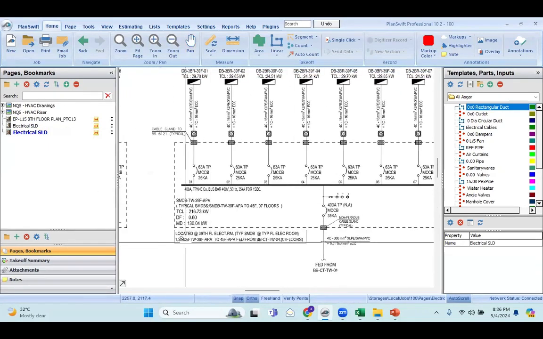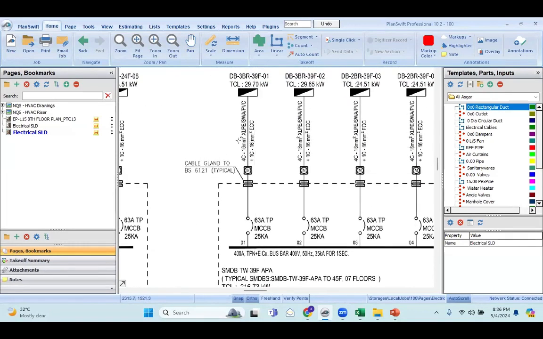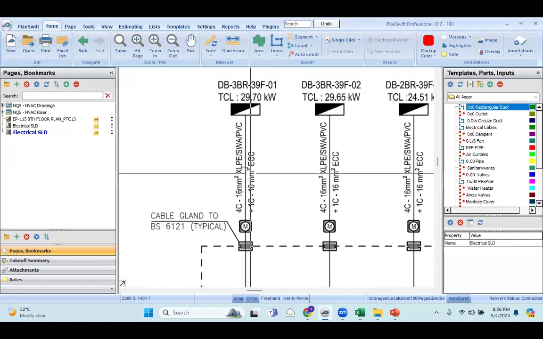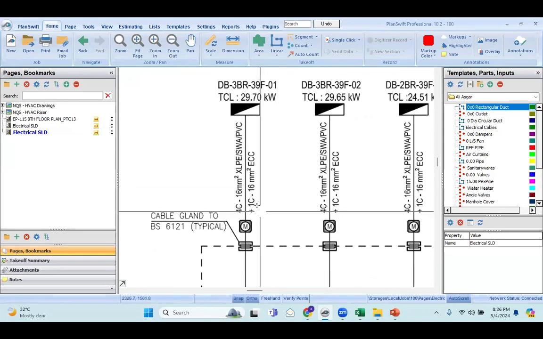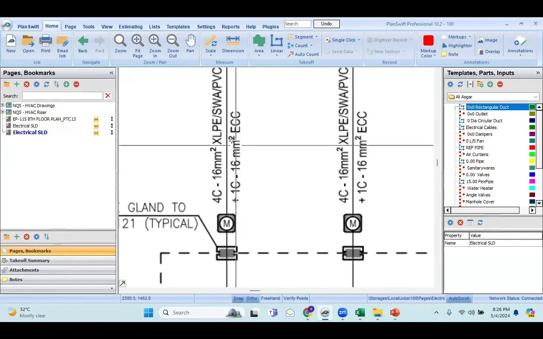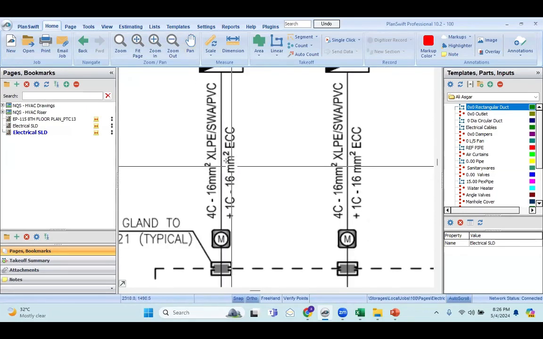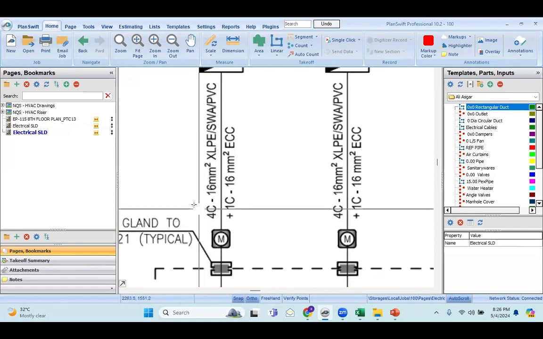It will give me the information for this particular SMDB: the cable size going to the DB is 4 core 16 mm XLPE SWA PVC. What is the meaning of this XLPE SWA PVC? I have already explained in my course. And there will be two cables. One is the electrical cable, and the other one is the earthing cable. The earthing cable will be single core, and the power supply cable will be 4 core.